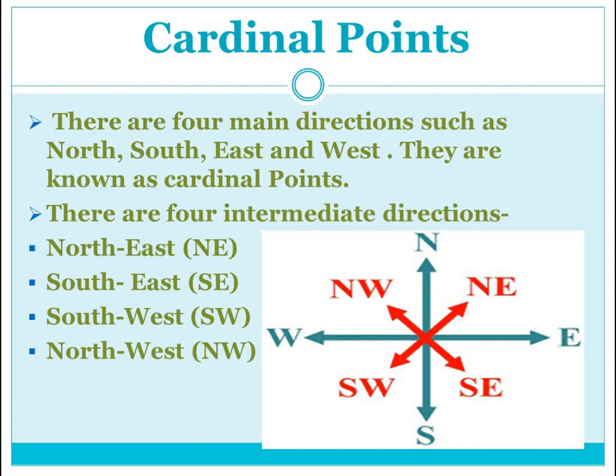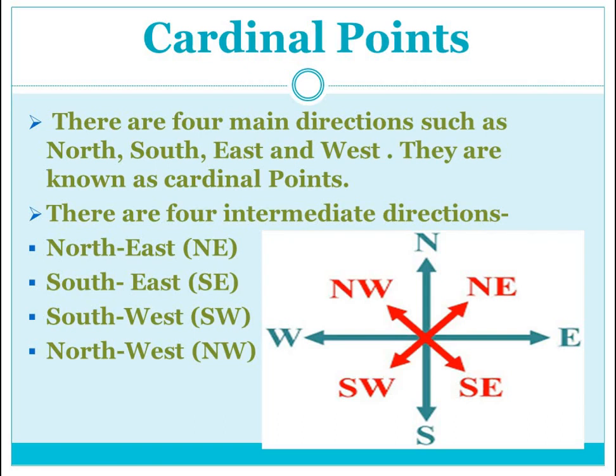During the day we measure them with the help of the sun. In the morning, where we see the sun, that is the east direction, and behind it is the west direction. In this way we can identify. So cardinal points are the four main directions: north, south, east and west.